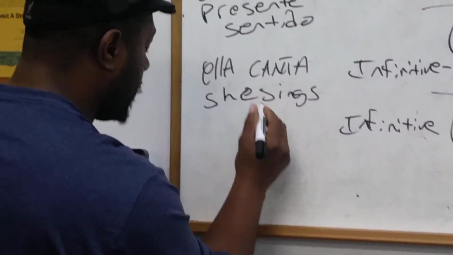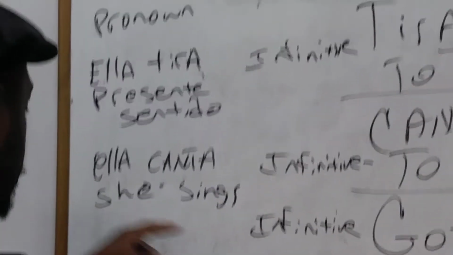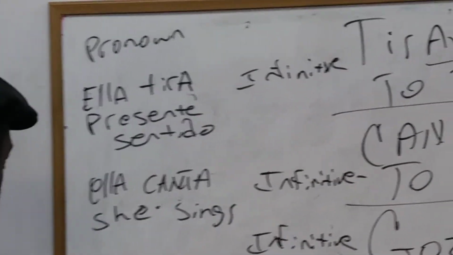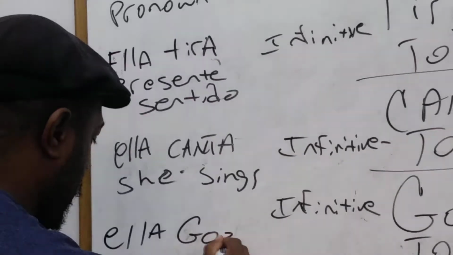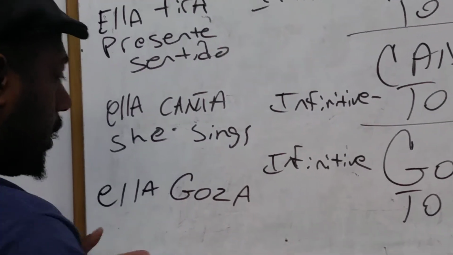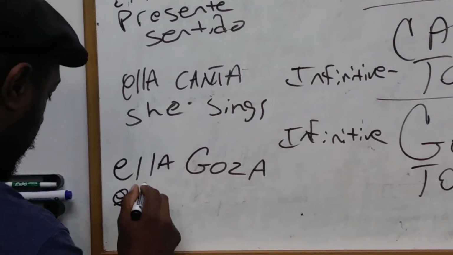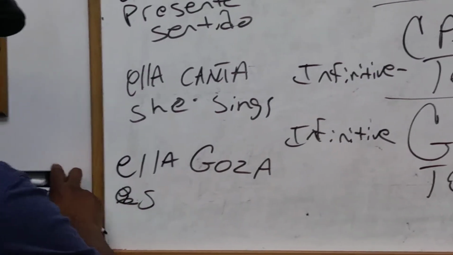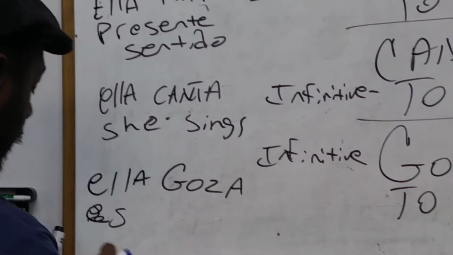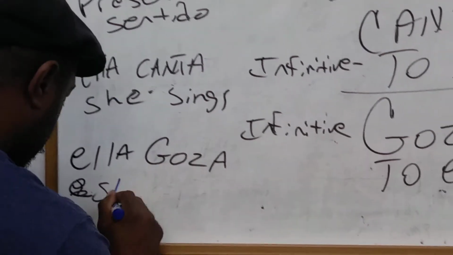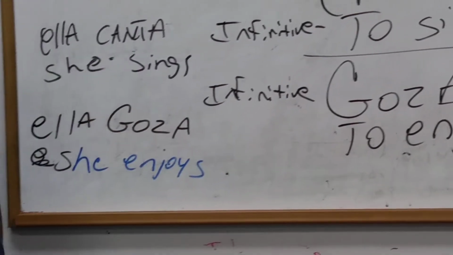This is 2 words right here. I'm sorry. Hold on. Ella canta. She sings, and ella goza. Ella goza. She enjoys. Maybe I should use another marker. Yeah, I'm gonna use another marker to show the differentiation. She enjoys.